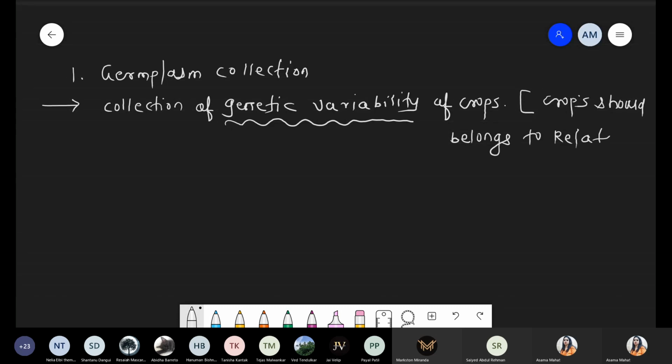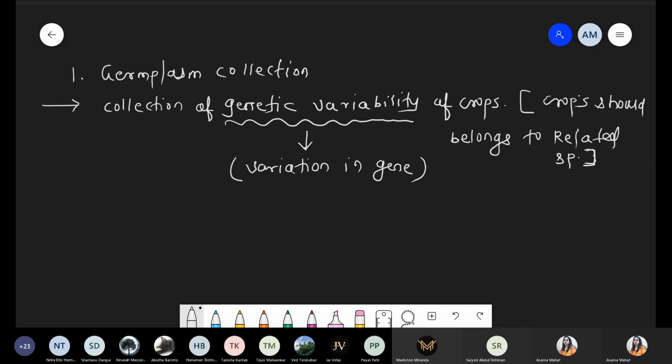I'm not talking about the same species, okay? Related species means what? Maybe the family should be the same, maybe the class might be the same, maybe the genus is the same. A different species is definitely fine, but maybe the genus is the same, maybe the family is the same, or maybe the order is the same. So that's why we are using the word related species. Now, whenever we are talking about genetic variability, it means variation in gene.